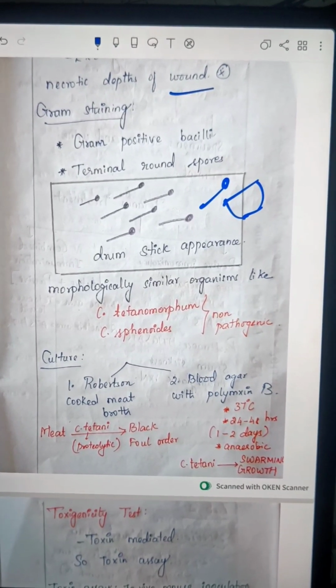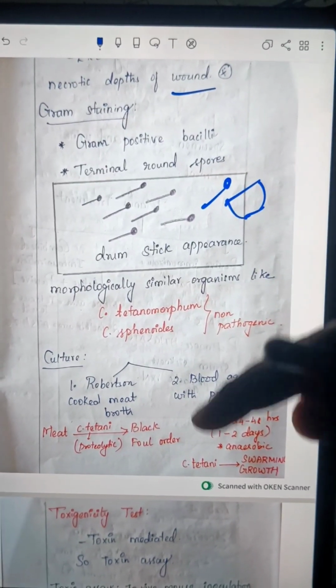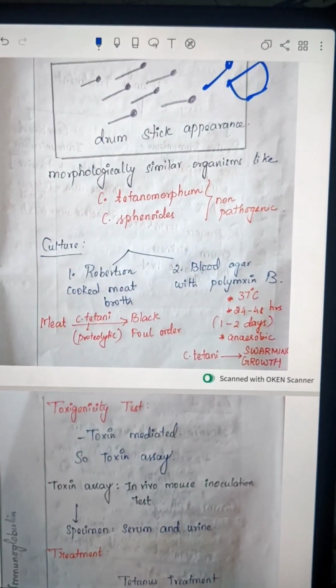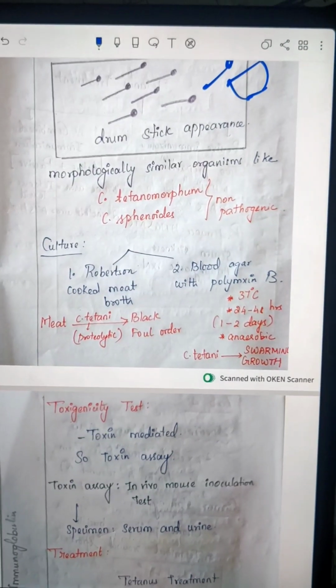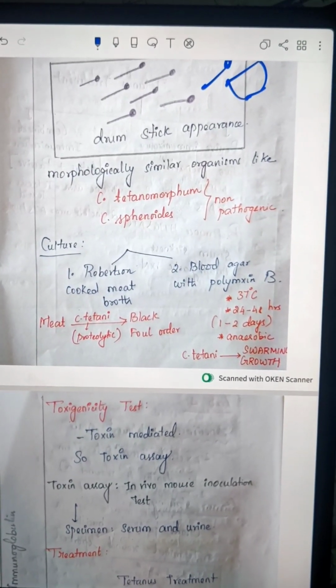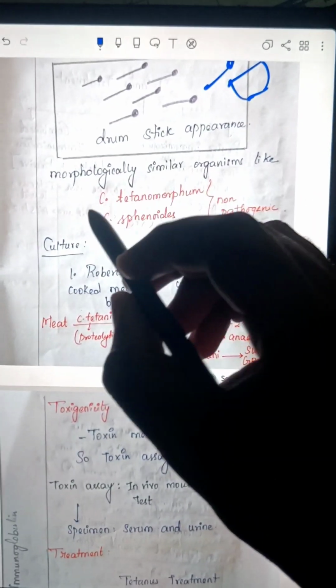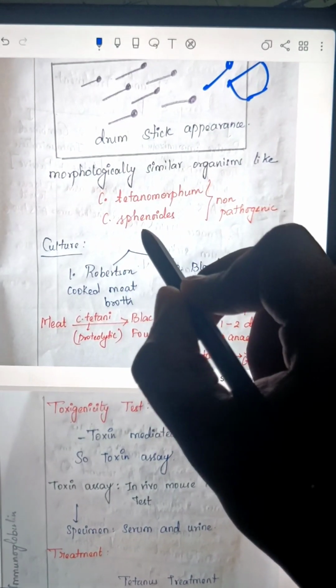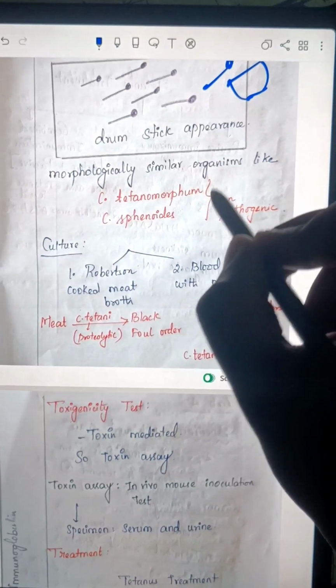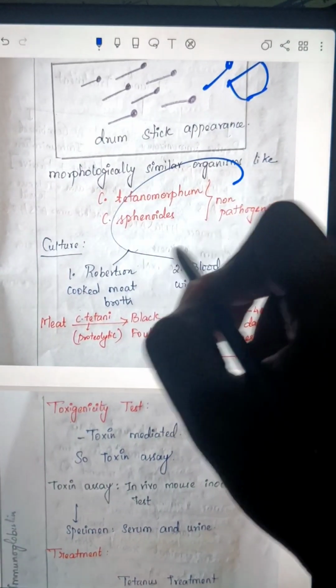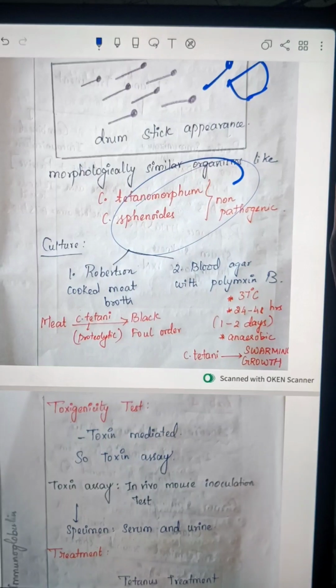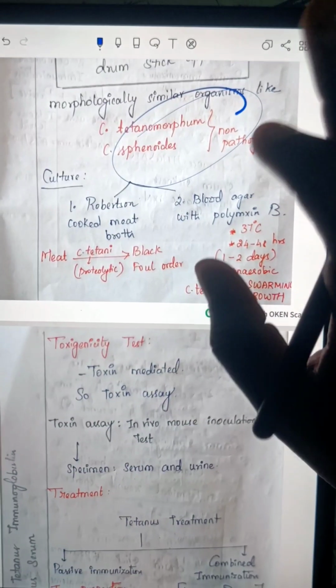One which is used for producing music and all, drumstick. That is a drumstick-like appearance, okay. You don't think of the vegetable drumstick, it is a drumstick-like appearance. Okay, what are the other organisms which resemble the drumstick appearance of tetanus? They are Clostridium tetanomorphum and Clostridium spinodynes, okay. These two organisms are non-pathogenic, so we don't have to worry about these two.